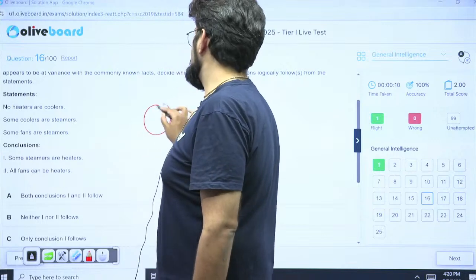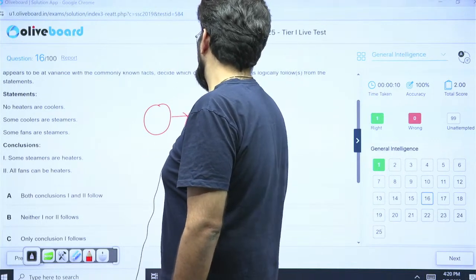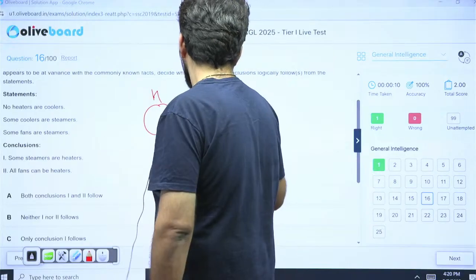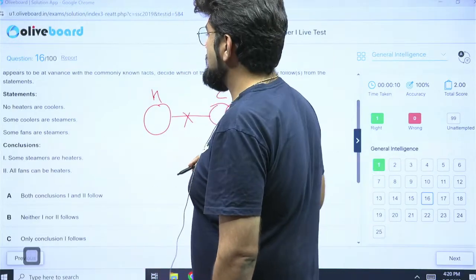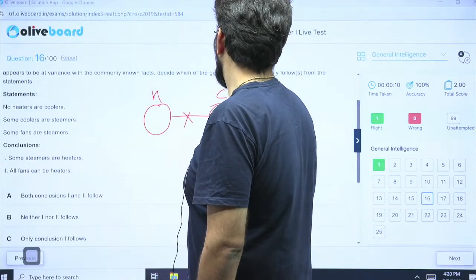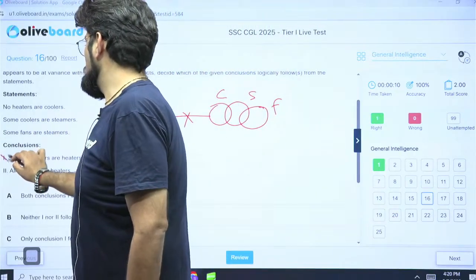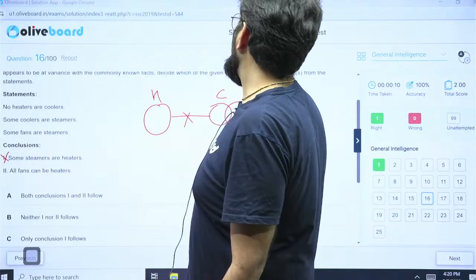No heaters are coolers. Some coolers are steamers. Some fans are steamers. Some steamers are heaters. No, not at all. I cannot say that. All fans can be heaters.